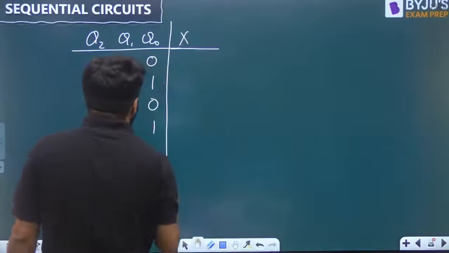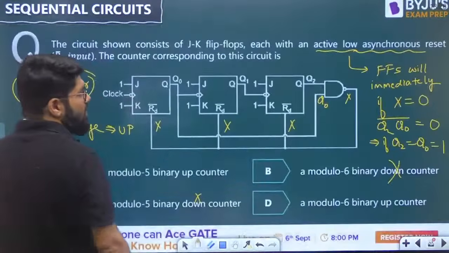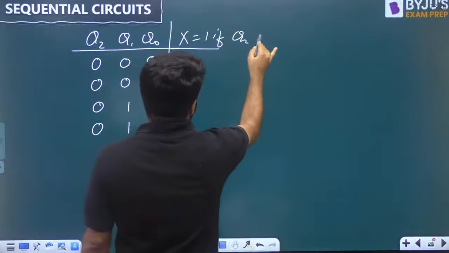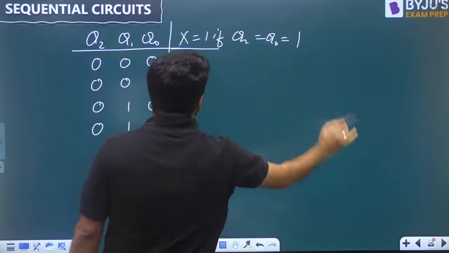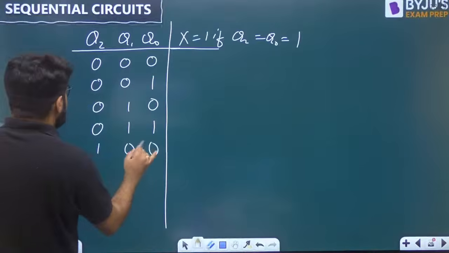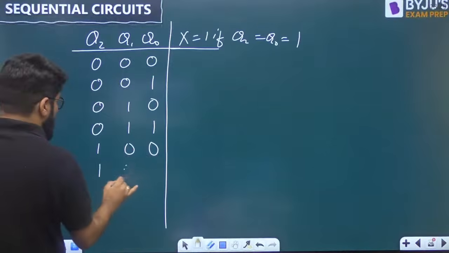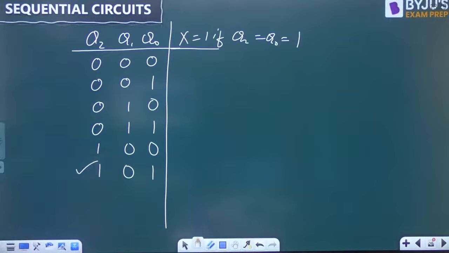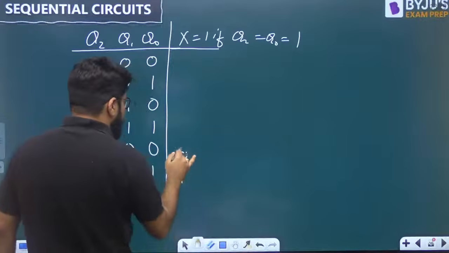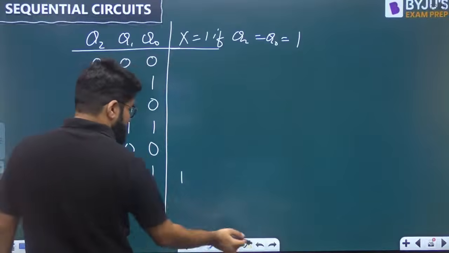Let me write this down. X is equal to 1 unless Q2 and Q0 are 1 at the same time. For 1, 0, 0, Q2 is 1 but Q0 is low. At 1, 0, 1, look at this, Q2 and Q0 are both 1. So here X will be 0.